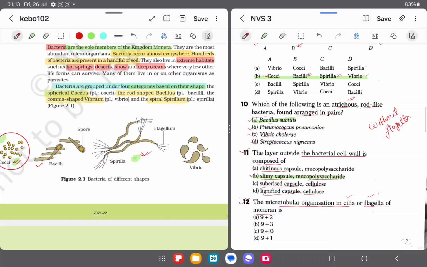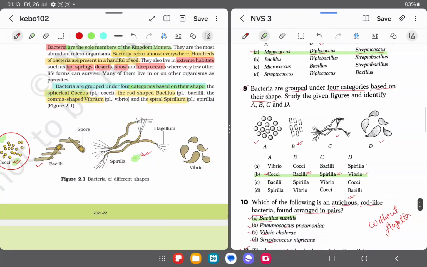Okay, in eukaryotic cell, the flagella is also present, that is made up of microtubules. But in Monera, the flagella which is found, it is having 9+0 arrangement. Okay, 9+0 arrangement, and 9+2 arrangement it is found in eukaryotic cell. Okay, clear? Eukaryotic flagella. But in Monera, the flagella, the arrangement is 9+0 arrangement.